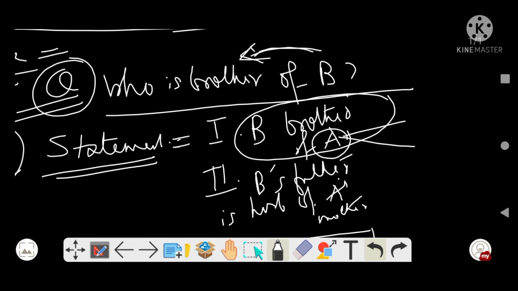A may be a boy or it may be a girl. That means A may be a brother or may be a sister of B. This is one thing we get from this statement, right?